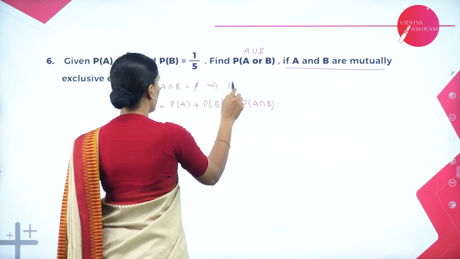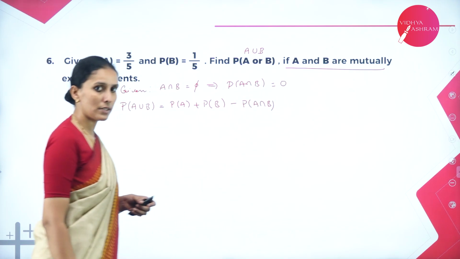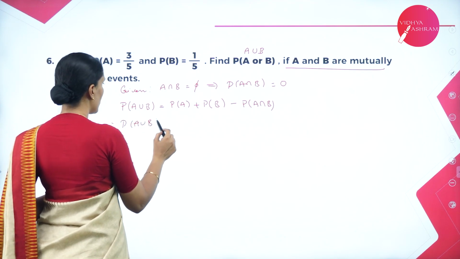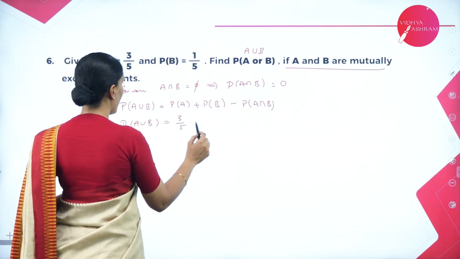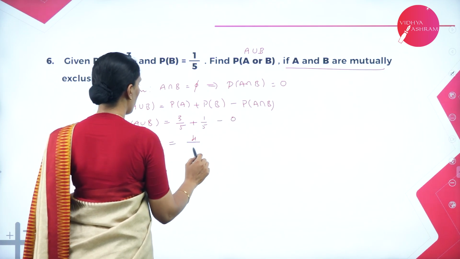So the probability of A intersection B must be equal to 0. Therefore probability of A union B is equal to 3 by 5 plus 1 by 5 minus 0, which is equal to 4 by 5.